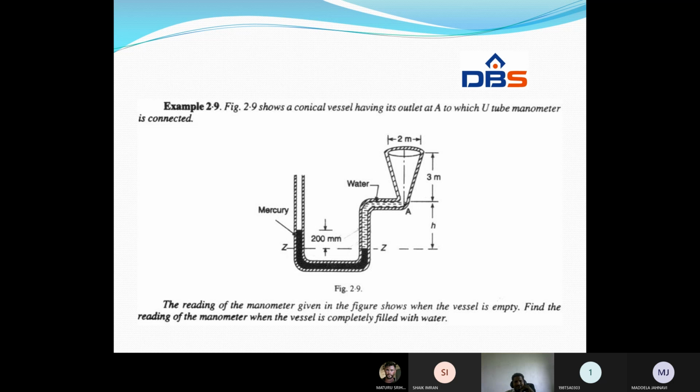The figure shows a conical vessel having an outlet at A to which a U-tube manometer is connected. Understand, this is a U-tube manometer and this is a conical vessel. The reading of the manometer is given in the figure as shown when the vessel is empty. Find the reading of the manometer when the vessel is completely filled with water. See the dimensions. This is H. This height is 3 meters. Width is 2 meters. And the heavy liquid level above the datum is 200 mm.